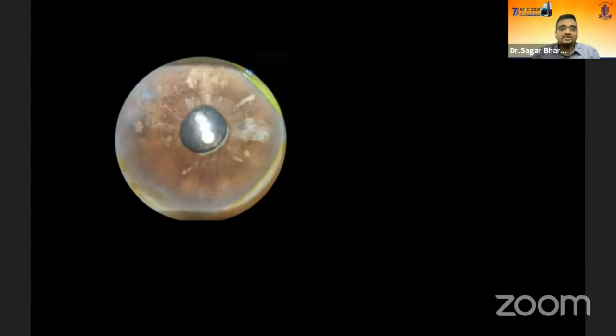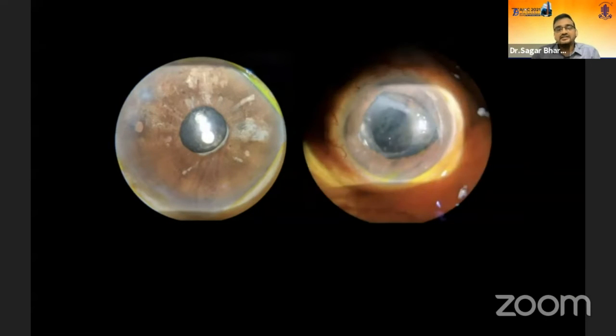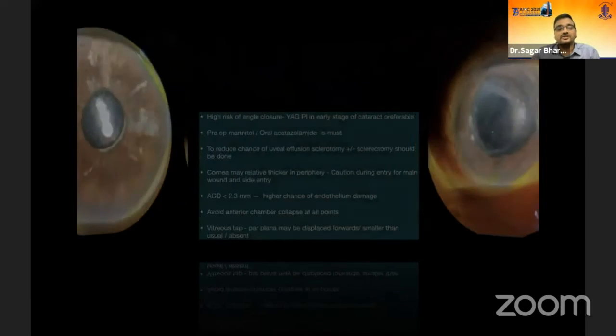Now, this was a patient whom I've been following up for almost 10 years now, and this is the eye of that patient. Unfortunately, the other eye had a SICS done elsewhere, and the lens was put in the sulcus, and the lens has now partly come out and has caused corneal decompensation in this patient. So one of the take-home points is that in nanophthalmic eyes, never do SICS. It has been proven by an RCT done by Aravind Eye Hospital, and you have to do an in-the-bag placement of the IOL because these eyes tend to do well in the long run.